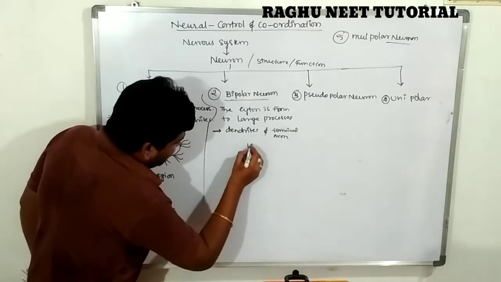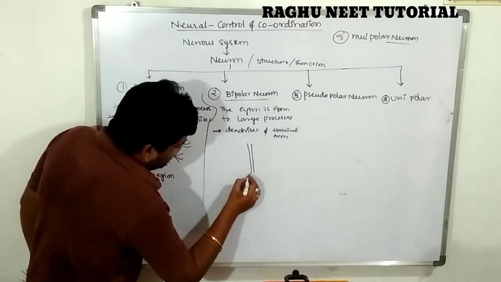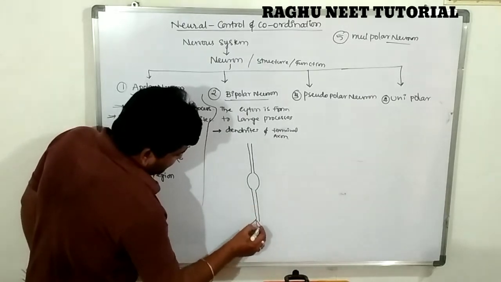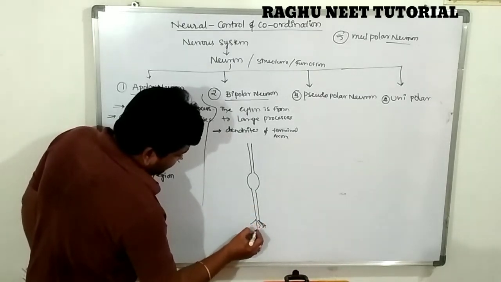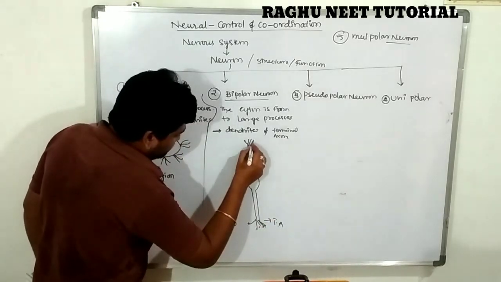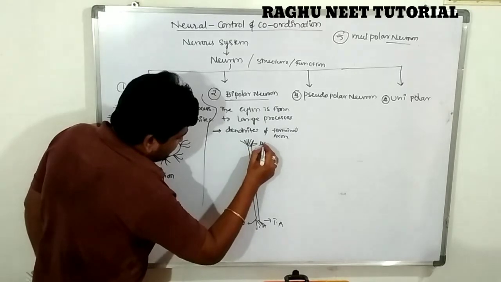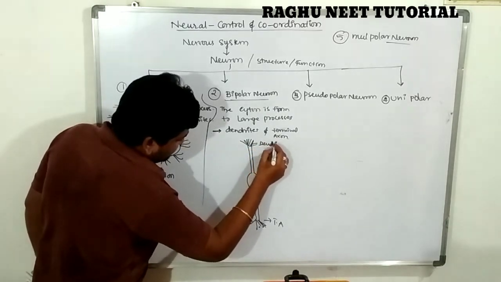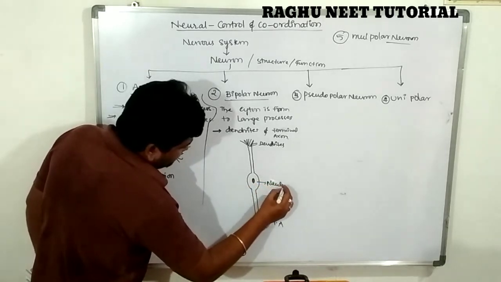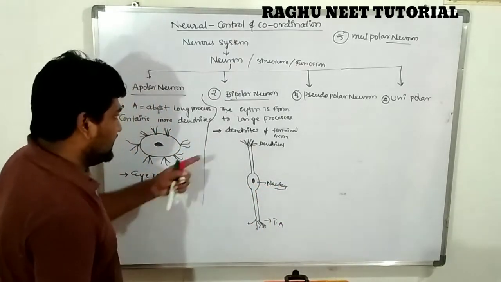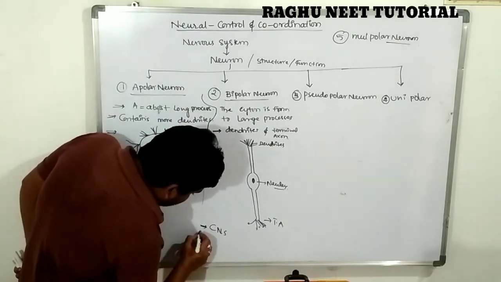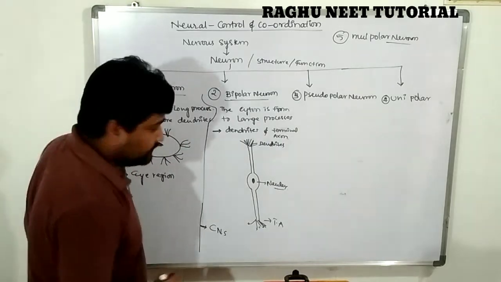Let's see the diagram. These are known as the terminal axon, containing the synaptic knobs, with many branched dendrites and a large axon nucleus. This type of neurons is called bipolar. Example: they are present in the central nervous system, CNS.